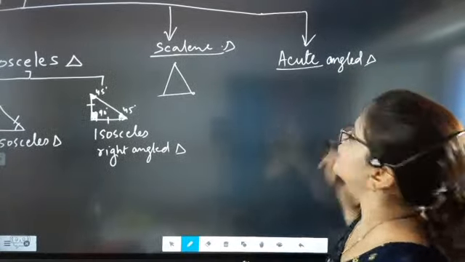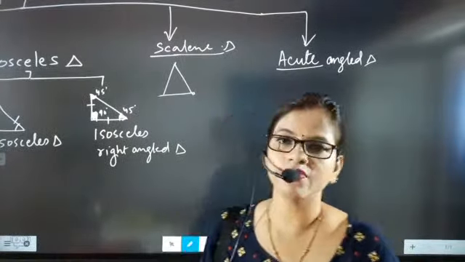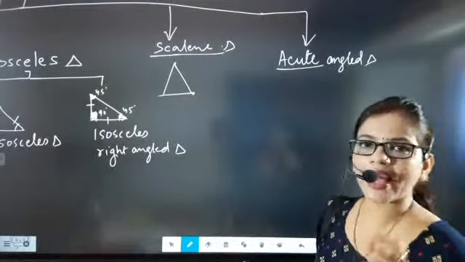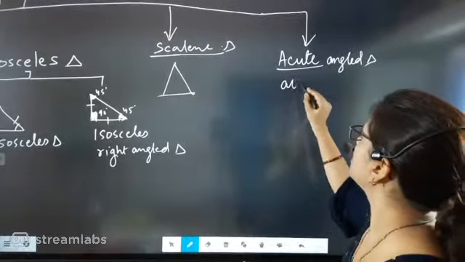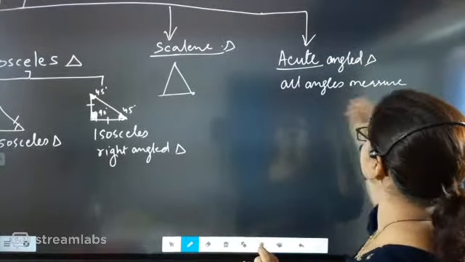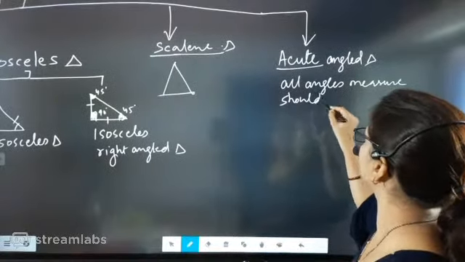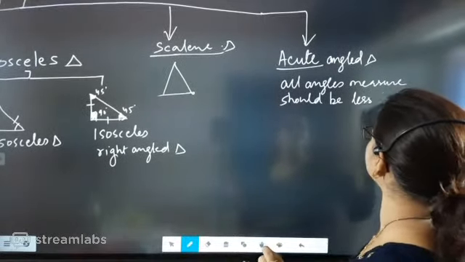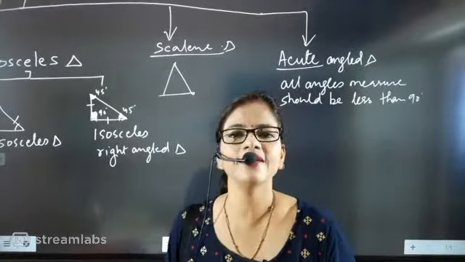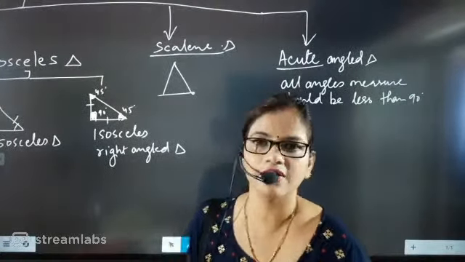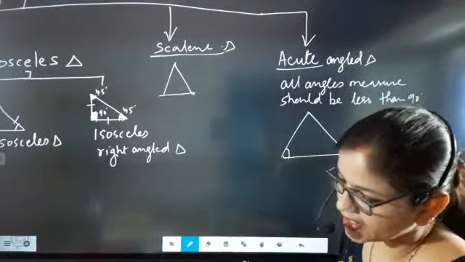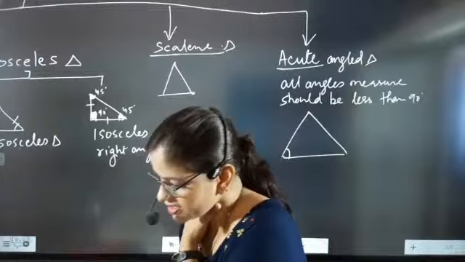An acute angle triangle is that type of triangle whose all angle measures are less than 90 degrees. That is exactly called an acute angle triangle. Look here, all angle measures should be less than 90 degrees.